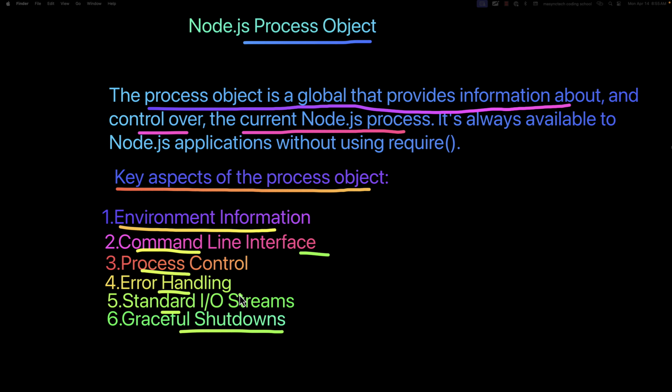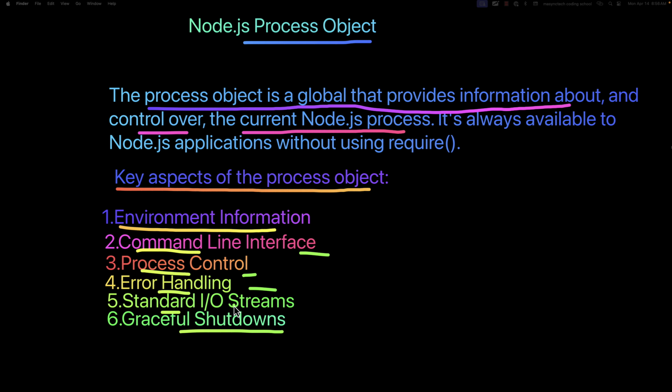Apart from this, we also have the process control. And this one lets you control the life cycle of your application. You can gracefully exit the application when needed, detect when the process is about to terminate, and even respond to signals from the operating system, like when a user presses Ctrl+C, and also error handling.